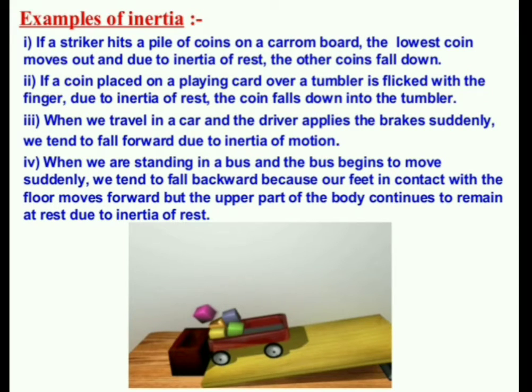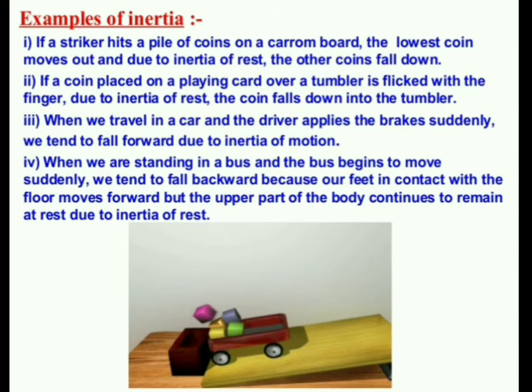Totally, these examples say that when an object is at rest, or continues in uniform motion unless a force is applied, that is called inertia. These are all examples related to Newton's first law of motion.